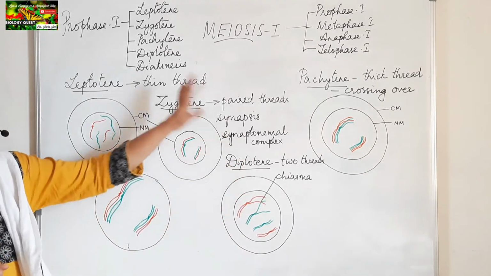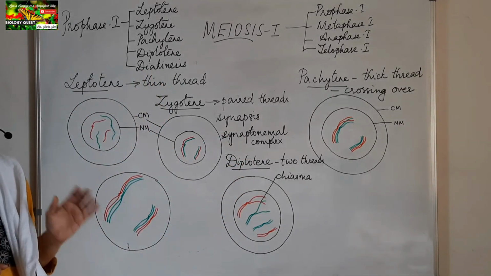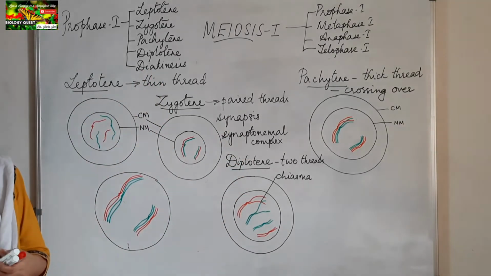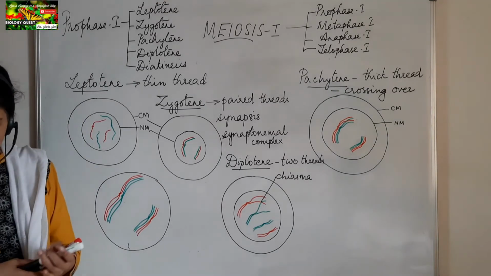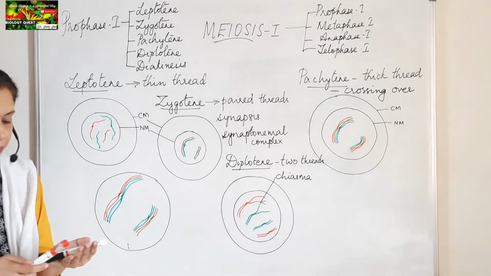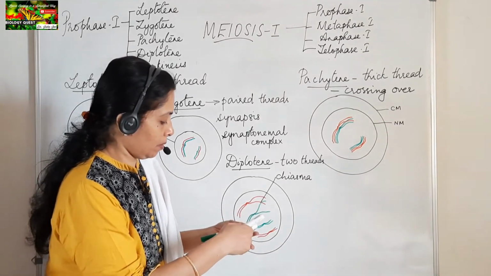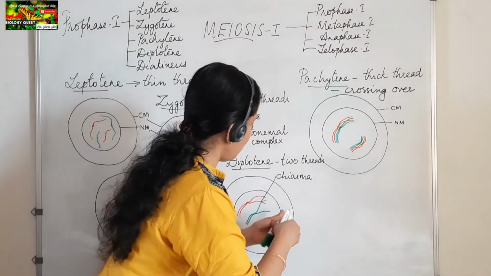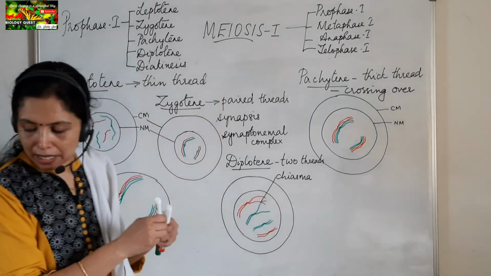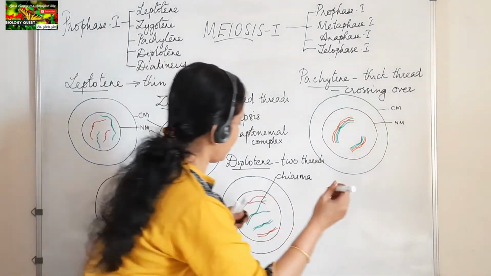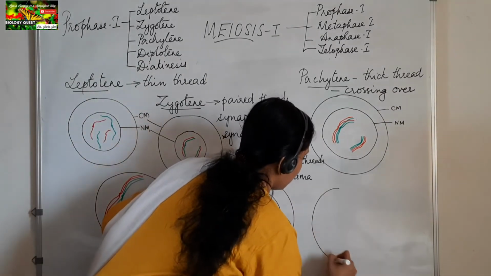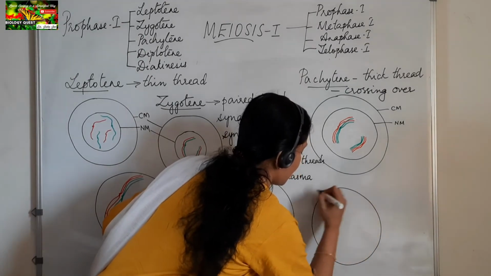Then moving on to the fifth stage, that is diakinesis. Okay, diakinesis. Now in diakinesis, terminalization of the chiasmata takes place.